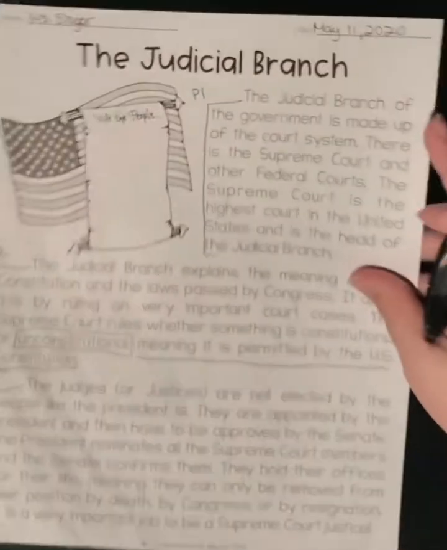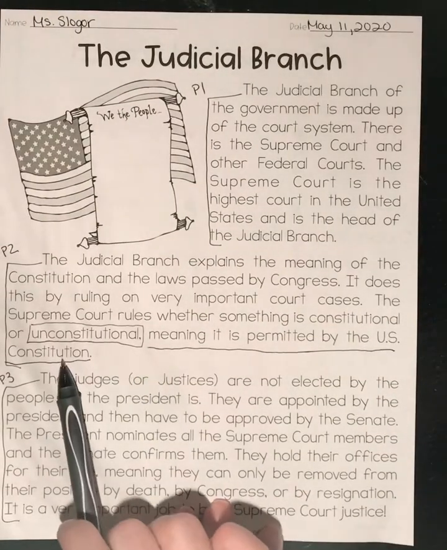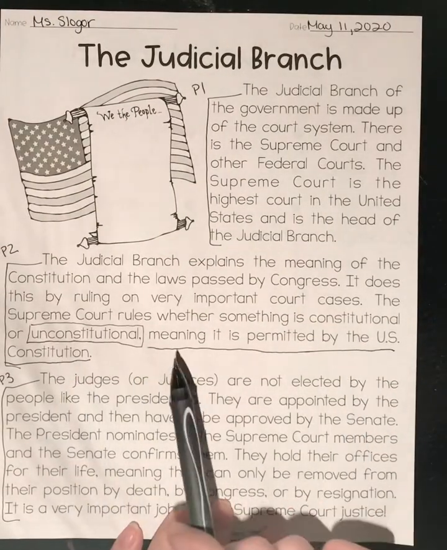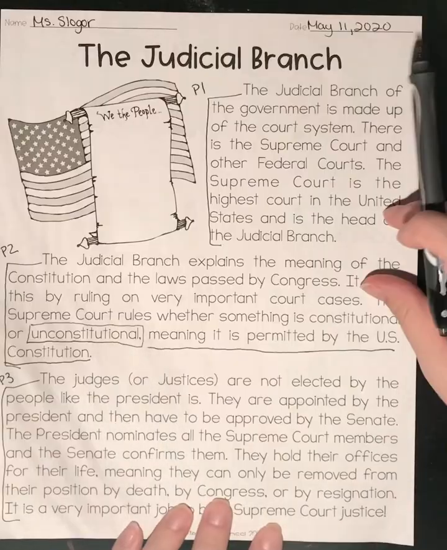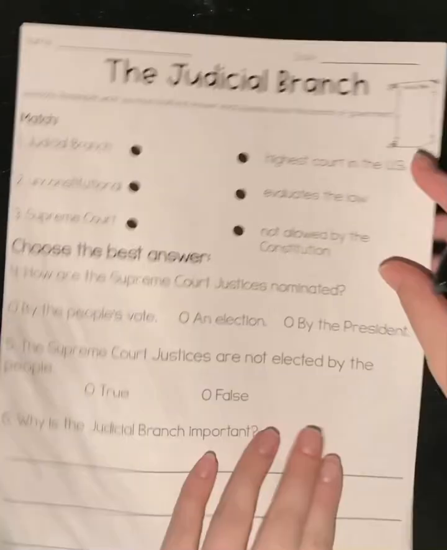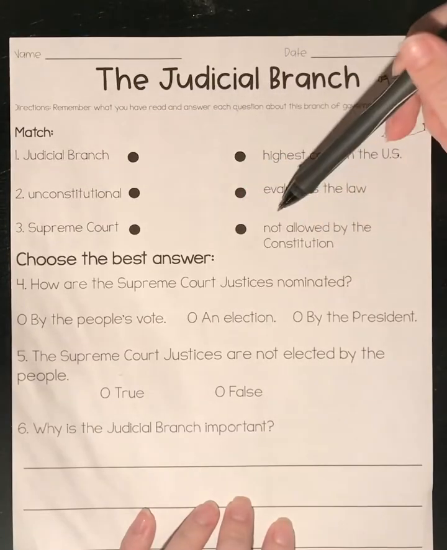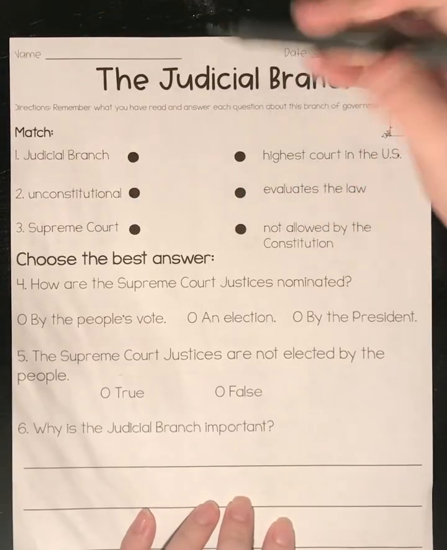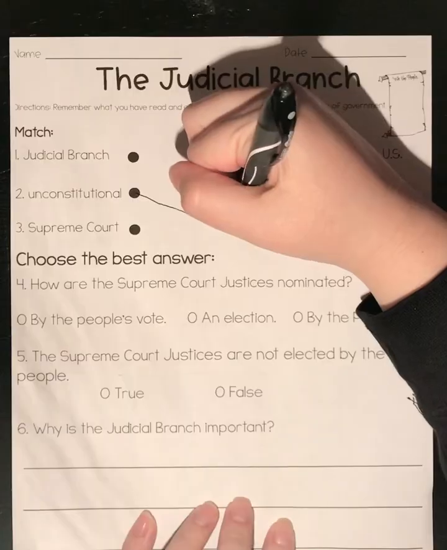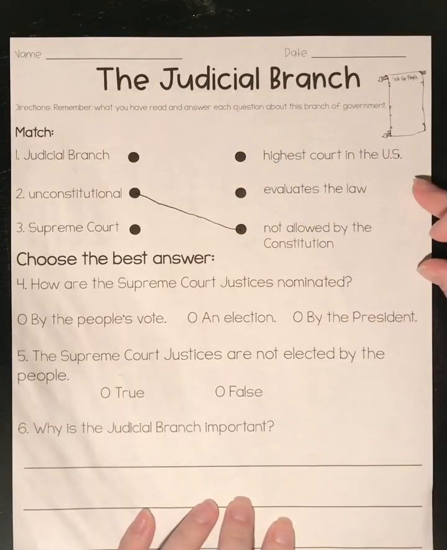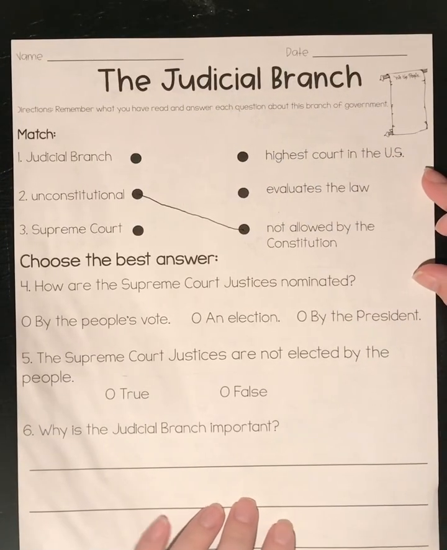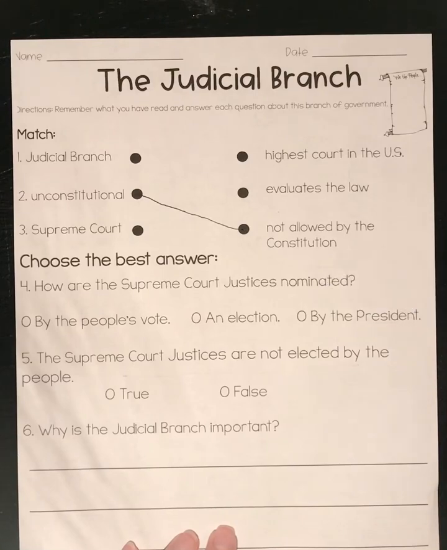Well, it did say unconstitutional, constitutional, meaning it is permitted by the U.S. Constitution. So it does talk about the Constitution, and we already said that un means not, so it means not allowed by the Constitution. So you're going to do the other two by yourself, the same way Ms. Sloger just did it. And then you're going to do questions 4 and 5 by yourself.